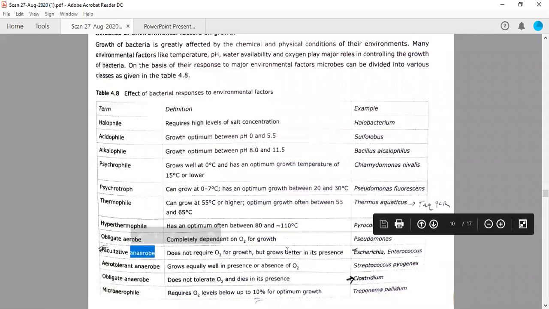They will grow better in its presence. For example, E. coli and Enterococcus. Aerotolerant means they can tolerate both the conditions. They will equally grow in the presence or in absence of oxygen.